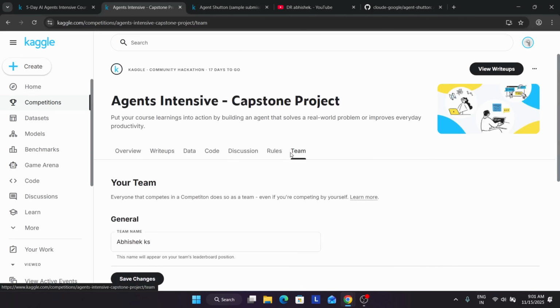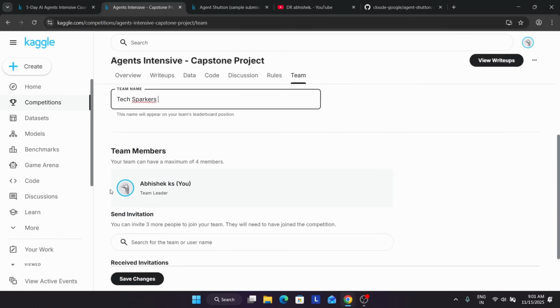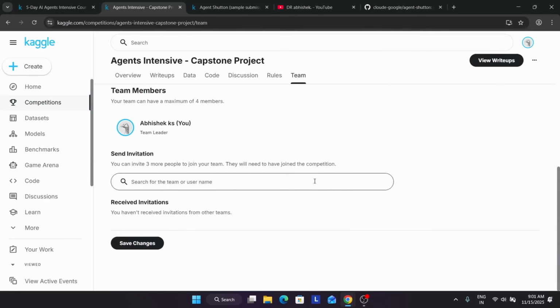you have to first click on teams, and here you have to generate a team name. If you are participating as a team, you can write a team name. If you don't want, you can write your name also, but a team name looks more professional. Now you are the team leader, and here you have to send an invitation. You have to search for the team name or username.